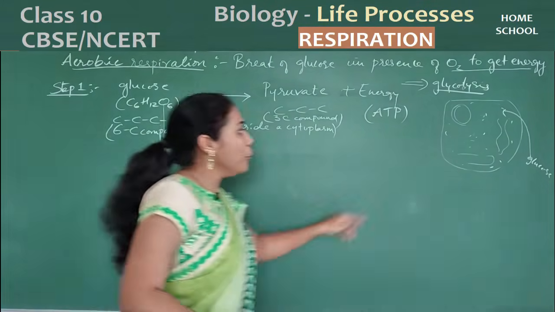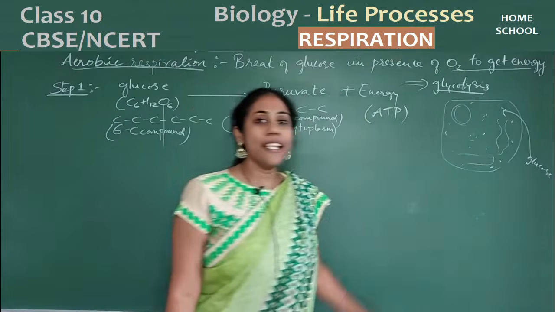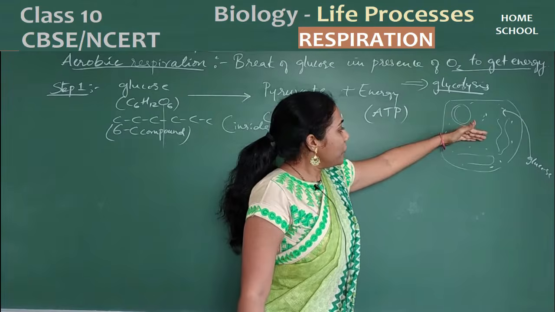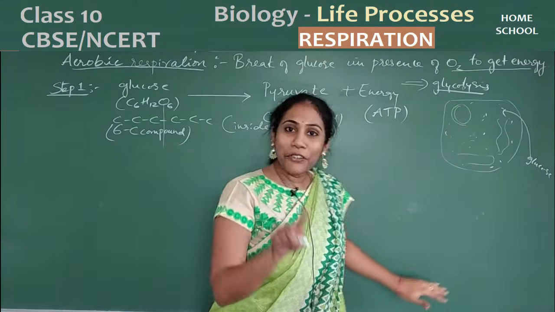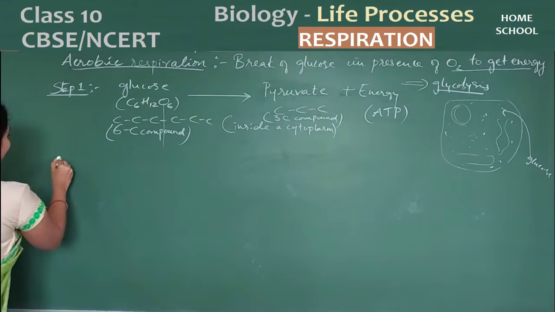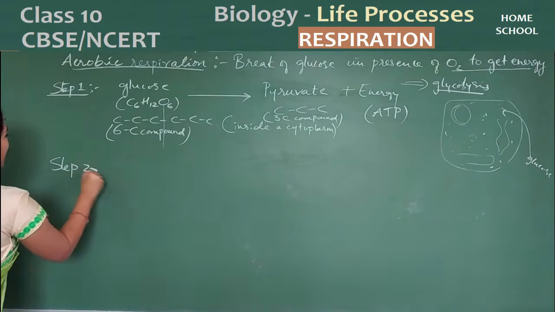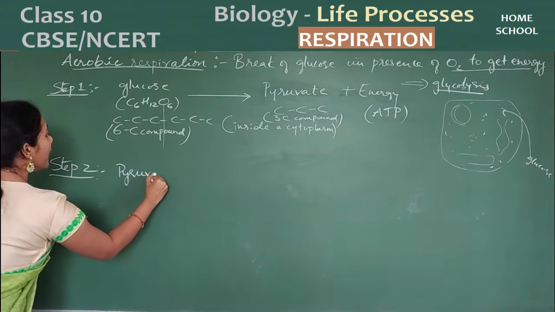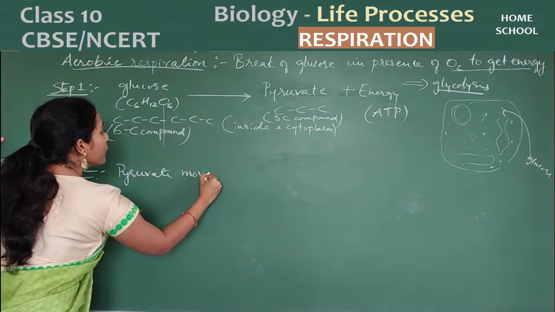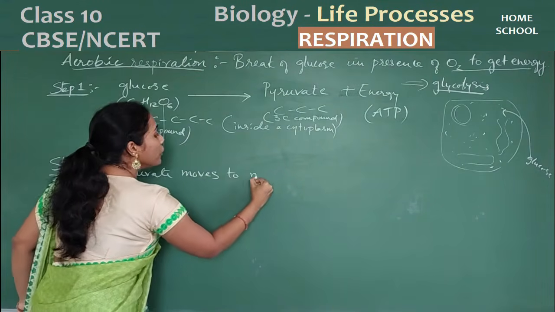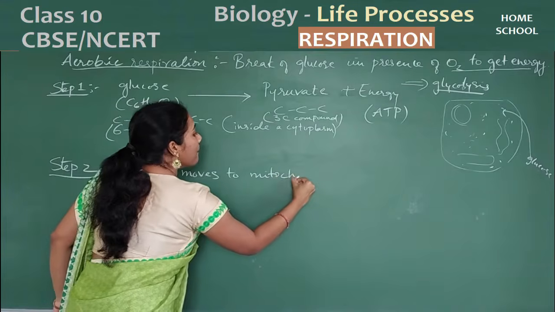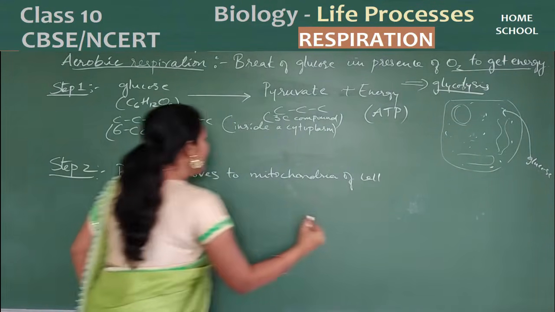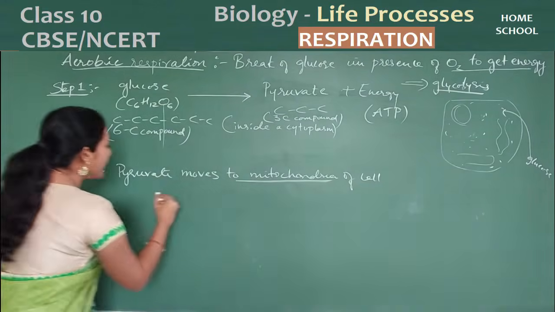Pyruvate enters the mitochondria of the cell. Pyruvate has formed in the cytoplasm, and from the cytoplasm it will go to the mitochondria. So the second step of breakage takes place there. So step number 2: pyruvate moves to the mitochondria of the cell.